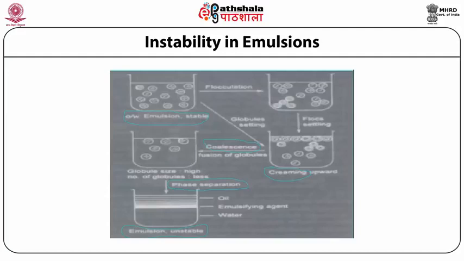If the globule particles are in a state that complete segregation of oil occurs from the water, we say it is the cracking of emulsion or phase separation. This is again a kind of instability. So in general, flocculation, creaming, coalescence, and phase separation are the parameters indicating instability in the emulsion.